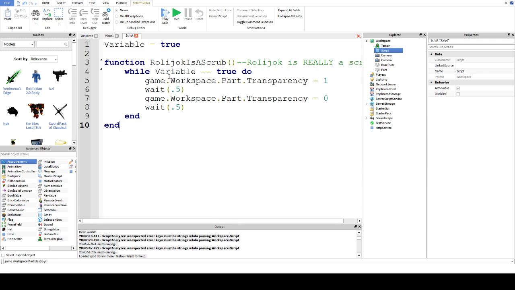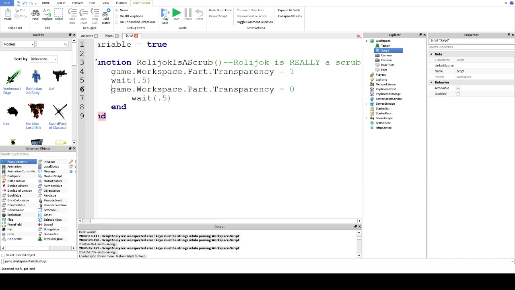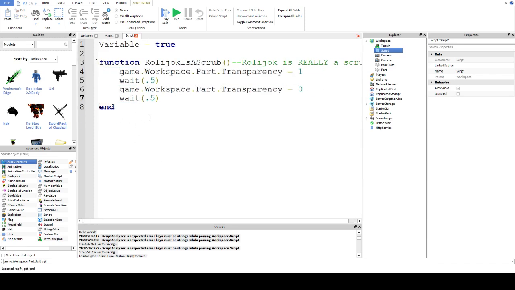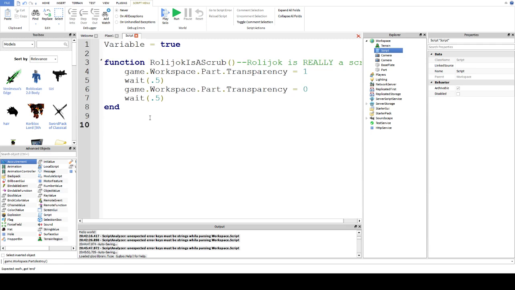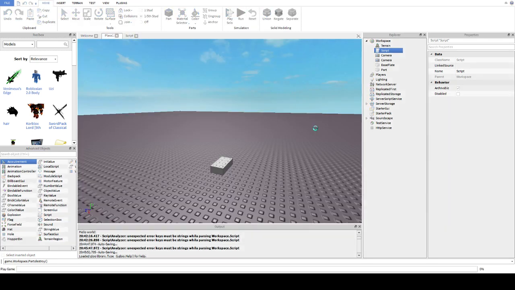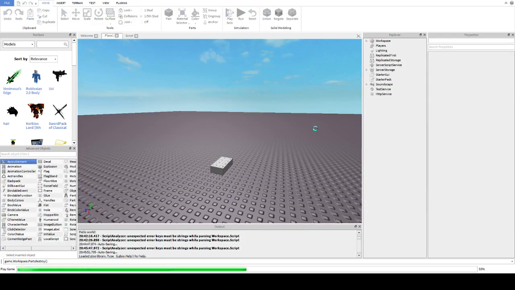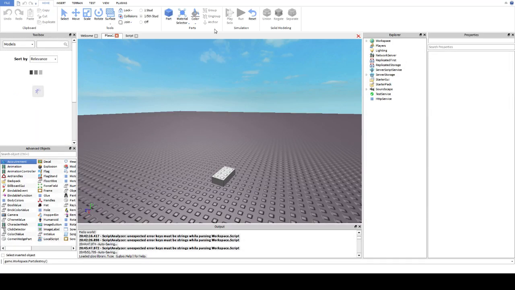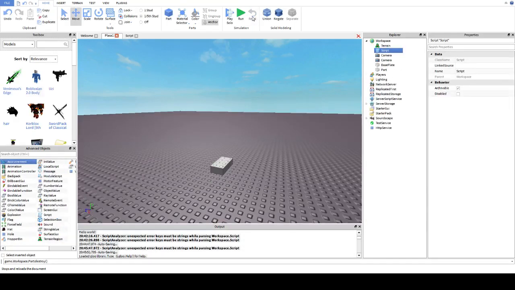So we've got the function. If we remove our while loop out of it, so that now we just have this, you can then make this run by typing the name of your function, RaleighJockIsScrub, and then your open brackets and your closed brackets, and that will run the function every time you type that in your code. So there you go, it disappeared and reappeared. Didn't see it very well, but it did.